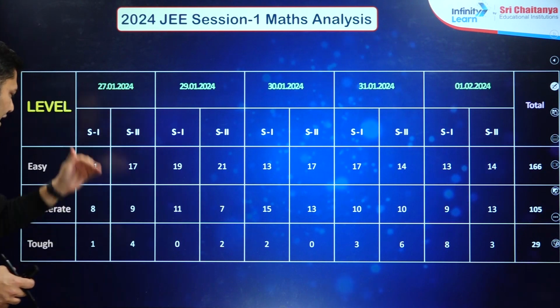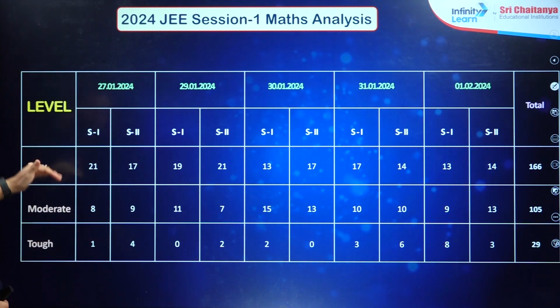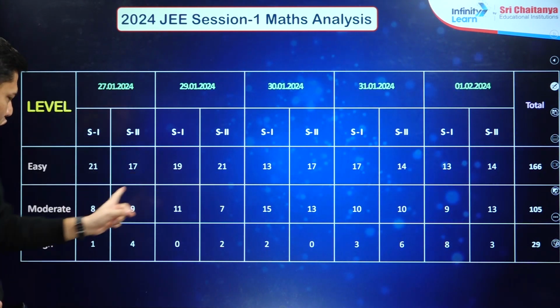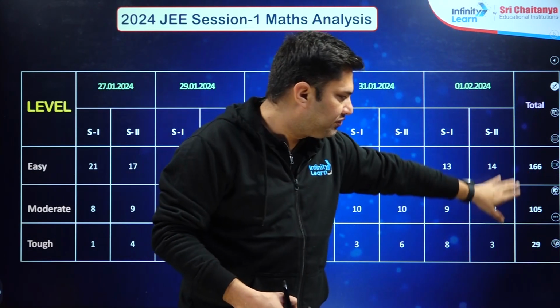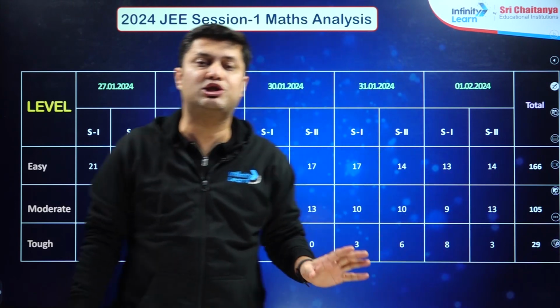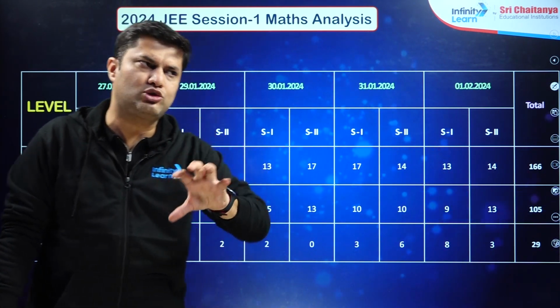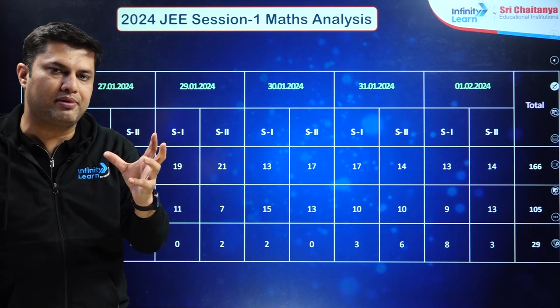Now let's see the level of the paper: easy, moderate and tough in all the shifts. How many questions are easy, how many are moderate, how many are tough? As we can see, out of 300 problems, 166 problems were easy. So that's a good sign that an easy paper is coming.